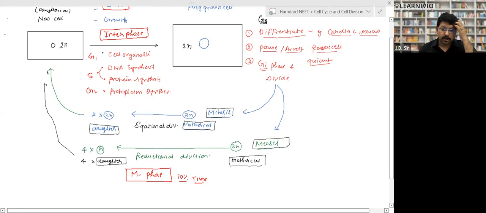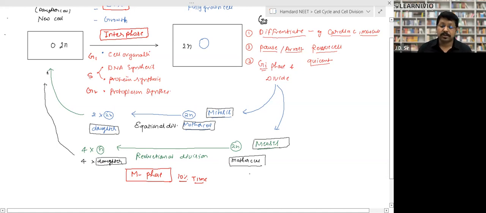Meiosis is also called the reductional division. What happens? A diploid mother cell divides into 4 daughter cells, but 4 haploid cells. So the mother cell is diploid and the daughter cells are haploid, right? So the number of chromosomes gets reduced, it gets halved. So we call it the reductional division, right?